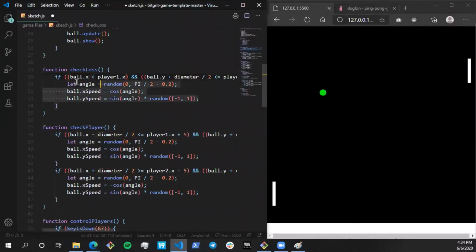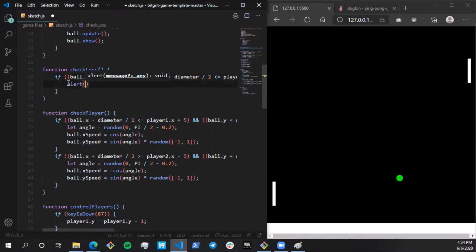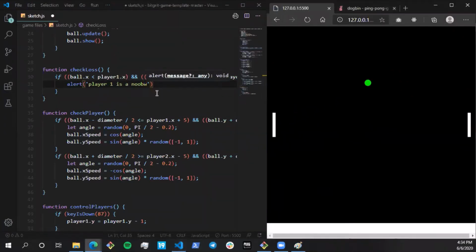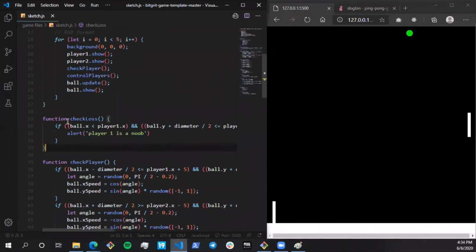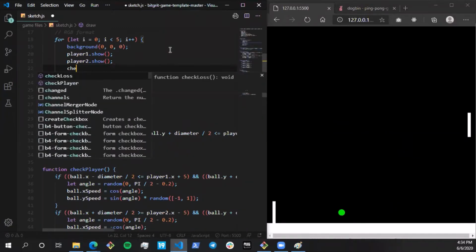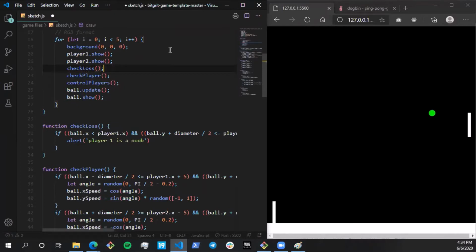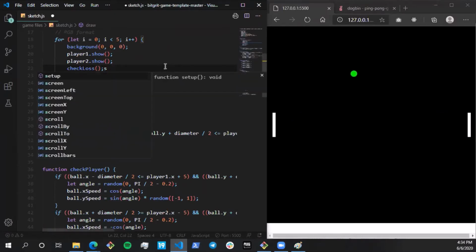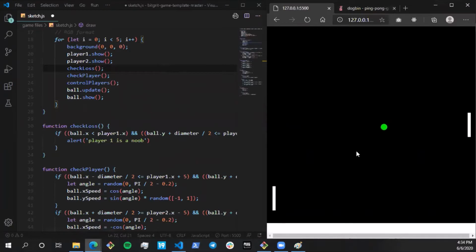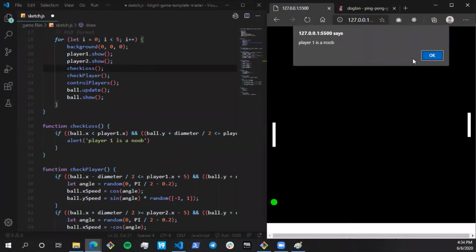So let's do one thing. I'll just put an alert: Player one is good. Let's see how it works. Let's make it. Okay, it didn't detect, because I haven't called the check loss function. So before checking the player, I think we can call check loss. Yeah, so player one is a move.